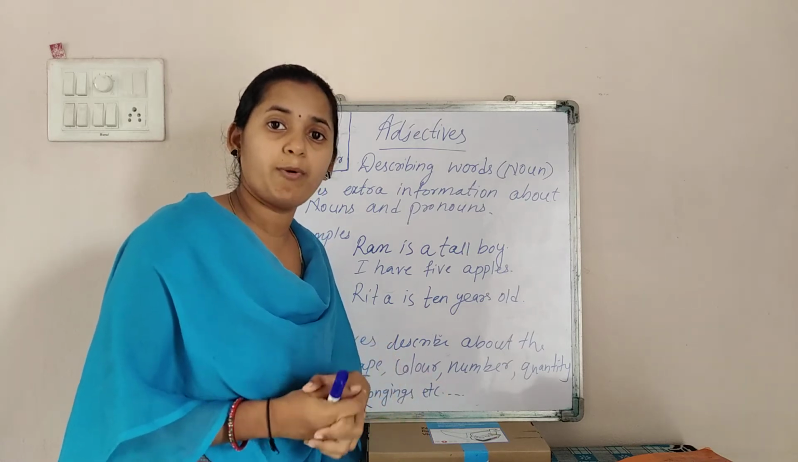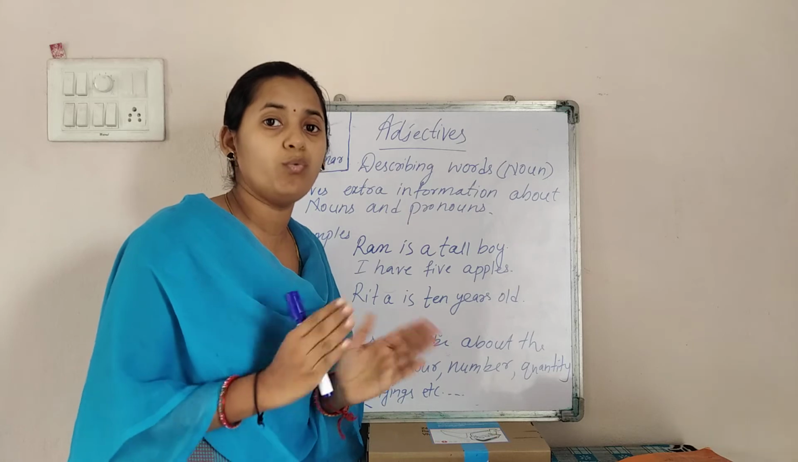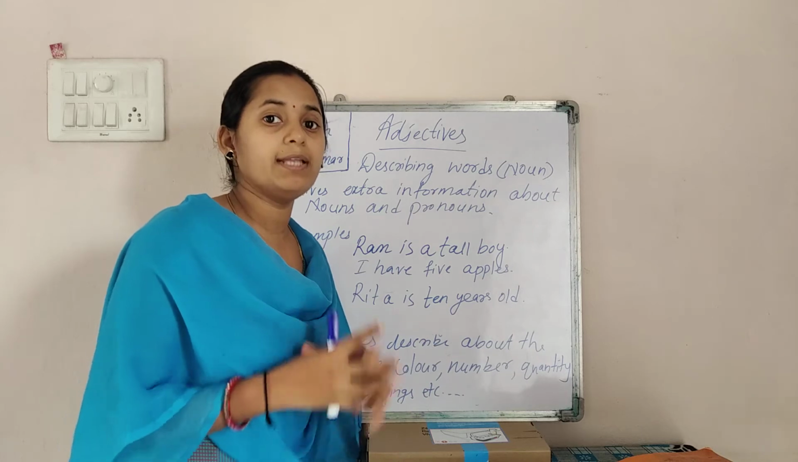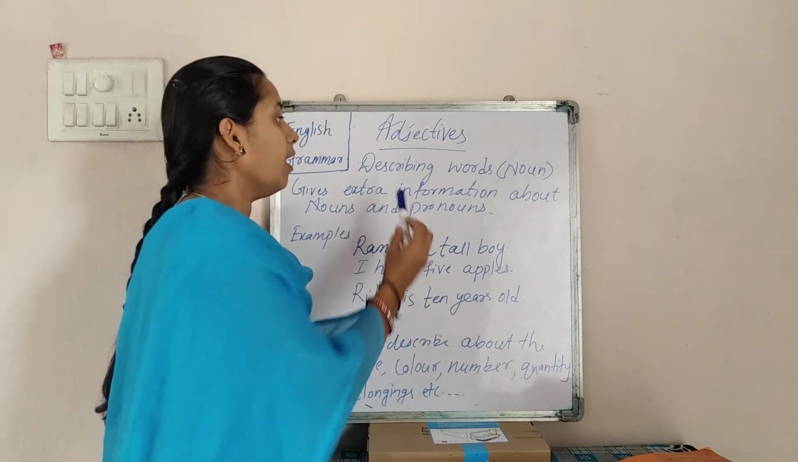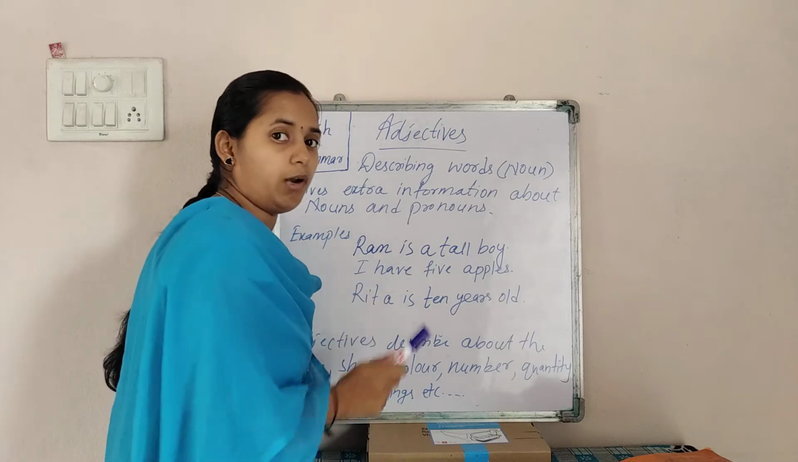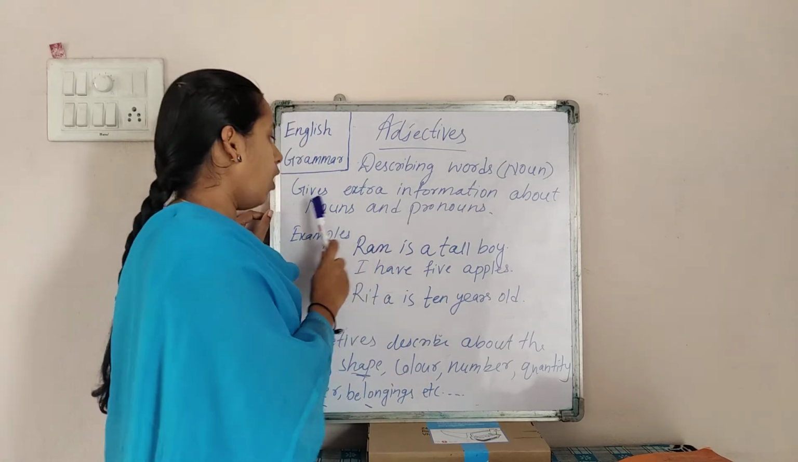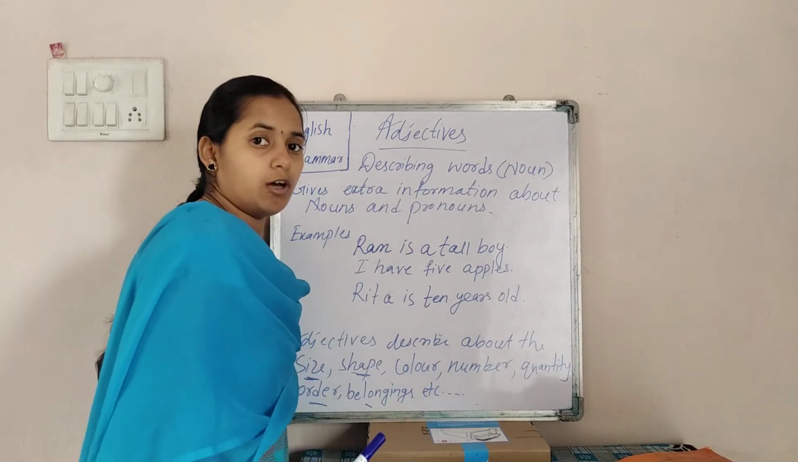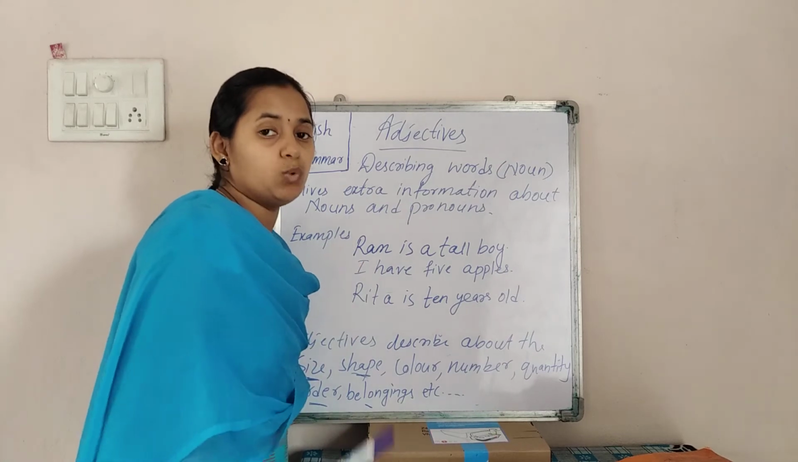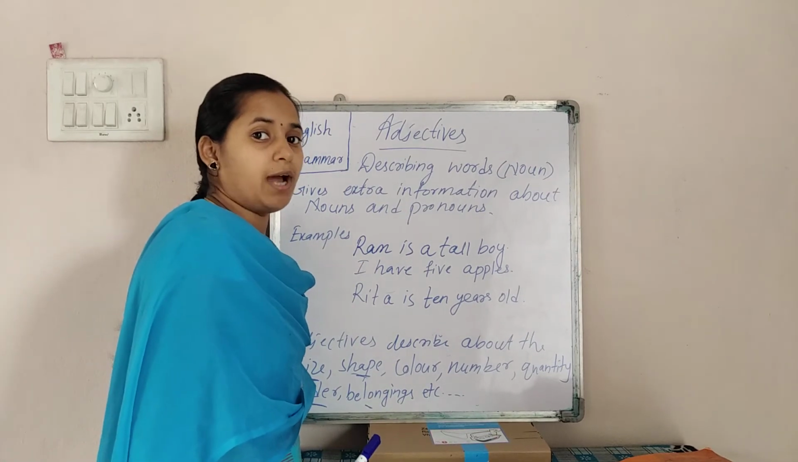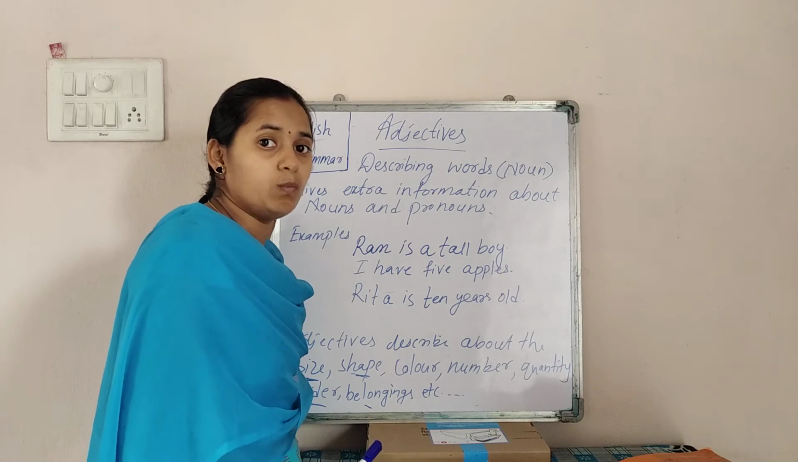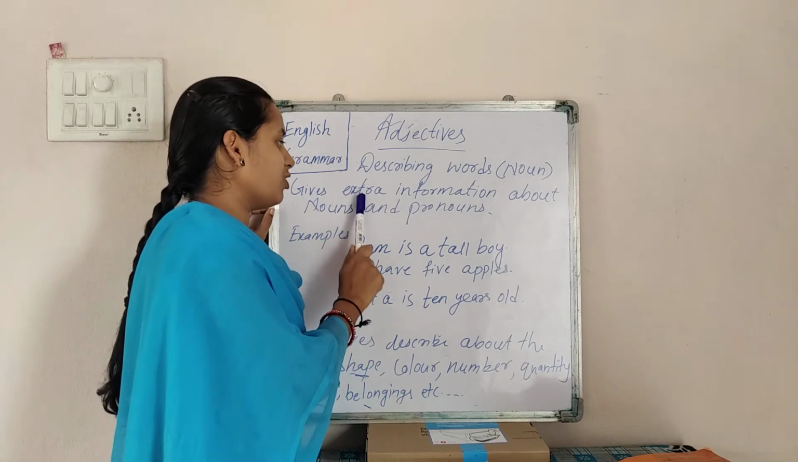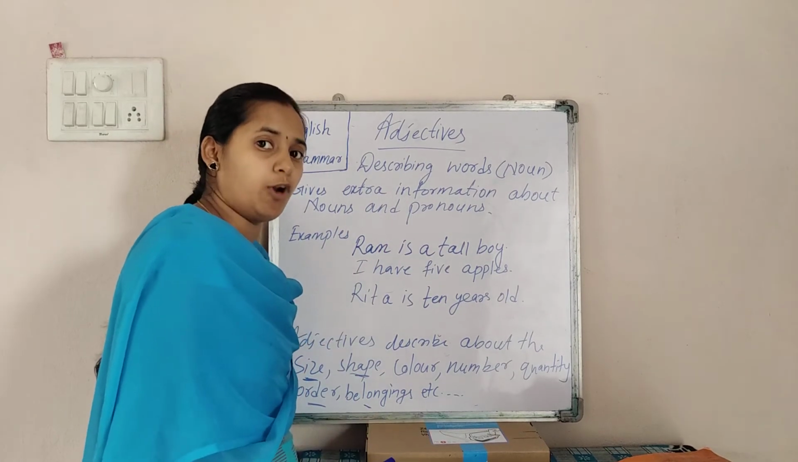So what are examples of pronouns? You can say I, you, we, he, she, it. These are all called pronouns, right? That's why adjectives are the describing words for a noun or pronoun. That means they give extra information about nouns and pronouns. So whenever somebody asks you what an adjective is, you have to answer: adjectives are describing words of nouns or pronouns, and they give extra information about them.